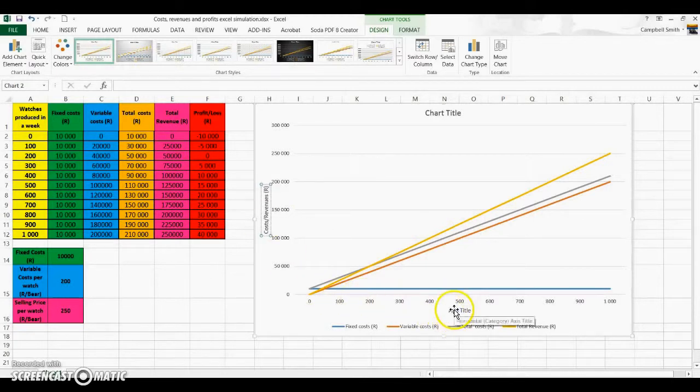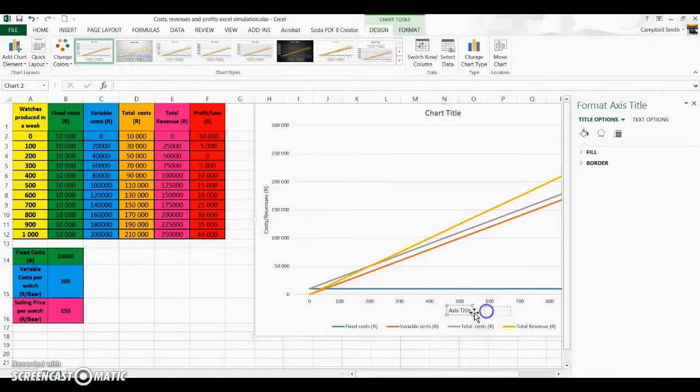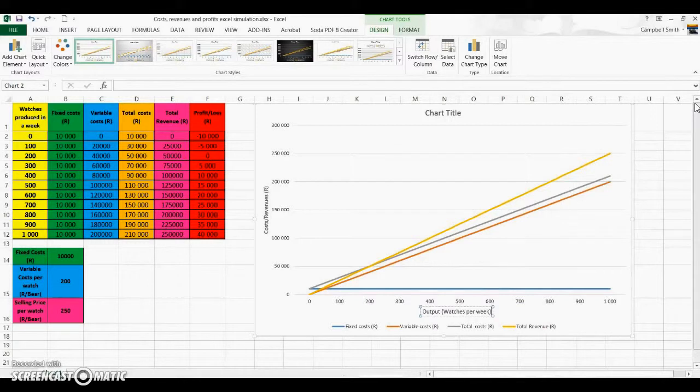Then on the horizontal axis, place that in the middle. I'm going to double click that, and write here output, how much I produce. And the output is going to be, in this case, in watches per week. Okay, close that box over there.